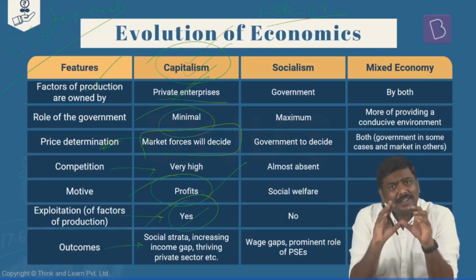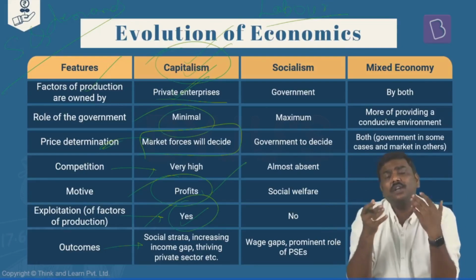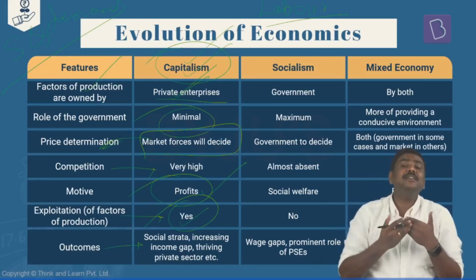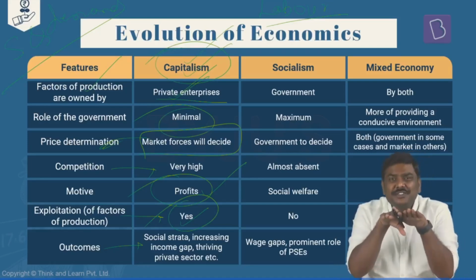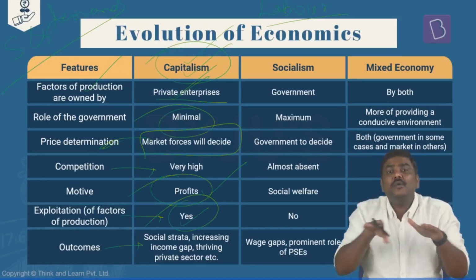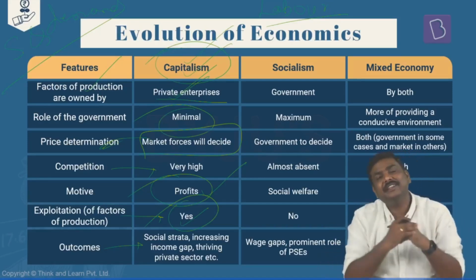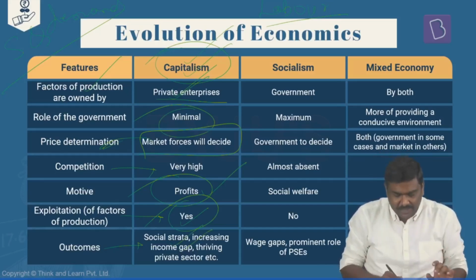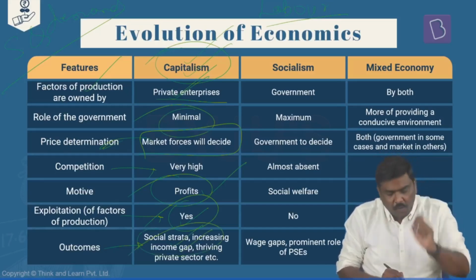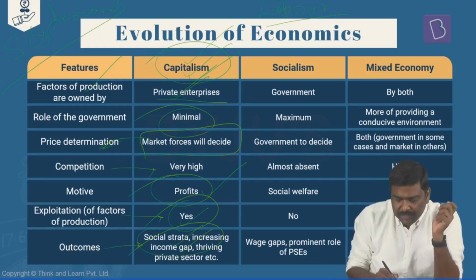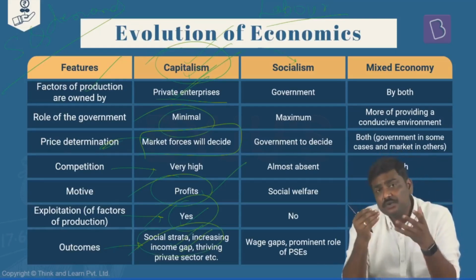Having said so, are there any issues or concerns related to the outcomes of the idea of capitalism? Definitely yes. In case of capitalism, what you'll see is there is social stratification. There are wealth inequalities and income inequalities present in the economy. So, social strata, increasing income gap, etc., are the negative outcomes of the idea of capitalism. Now, as a reaction to capitalism, there is the emergence of the concept of socialism.